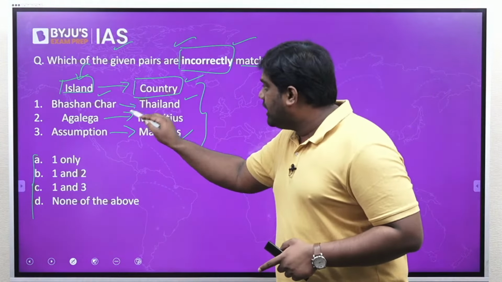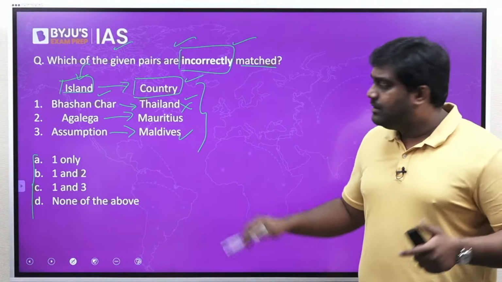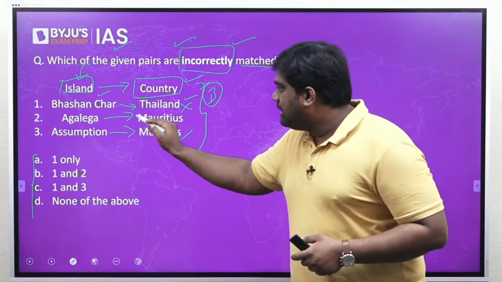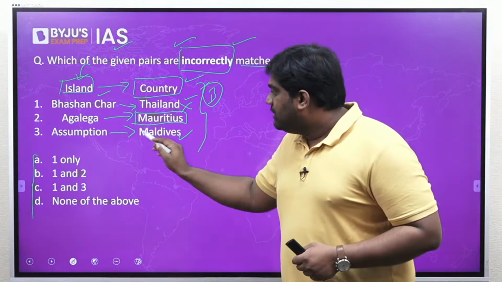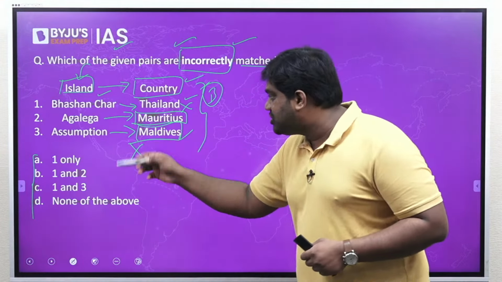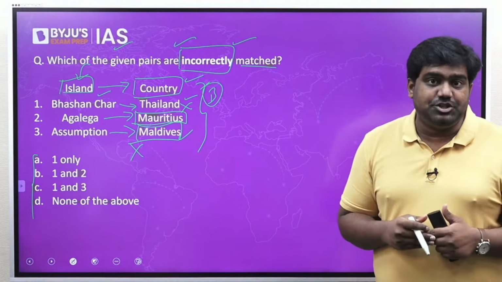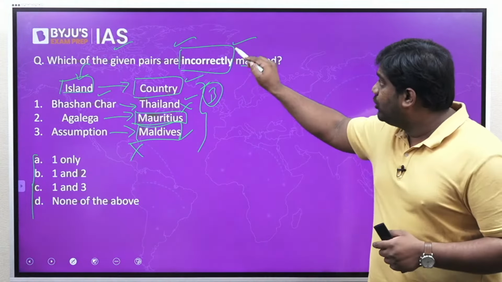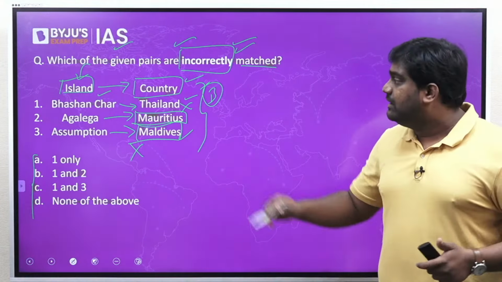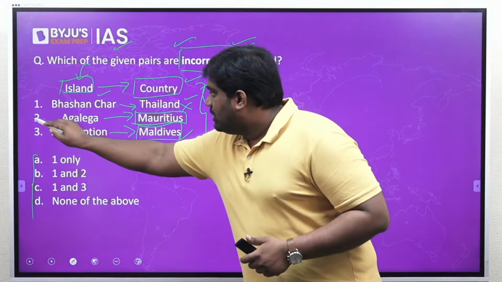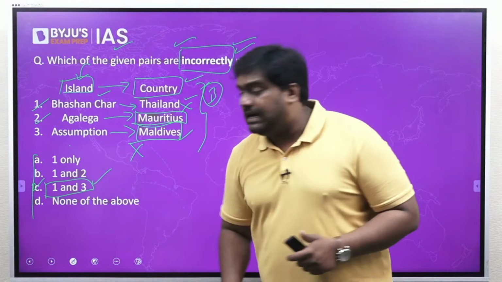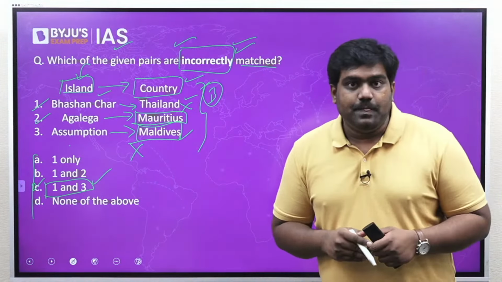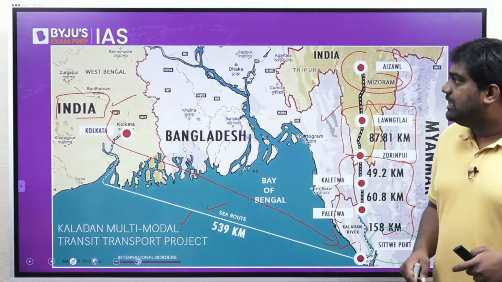So now, it must be very simple to answer the question. Bhasan Char is not located in Thailand. It is located in Bangladesh. Agalega has been correctly paired. It is located in Mauritius, whereas Assumption has been incorrectly matched. It's not in Maldives, it is in Seychelles. So the question is asking you to identify the incorrectly matched pair, which is 1 and 3. That is option C would be the right answer for this particular question, right? So let's move on to the second question.